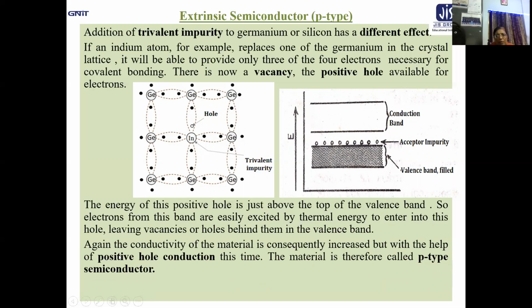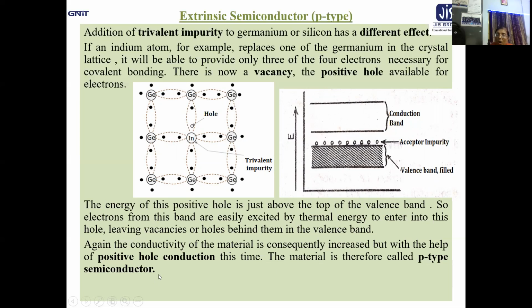So again you can increase the conductivity of the material but with the help of positive hole conduction this time, because the positive holes now move in the valence band in the opposite direction. The material is therefore called the p-type semiconductor.